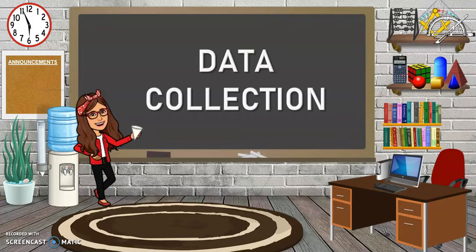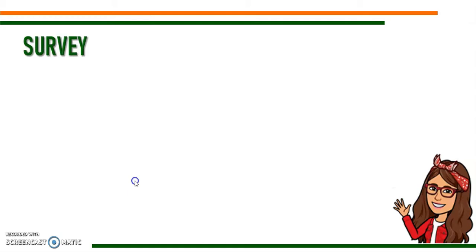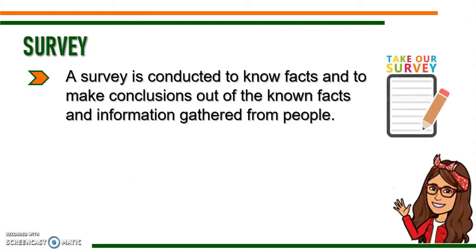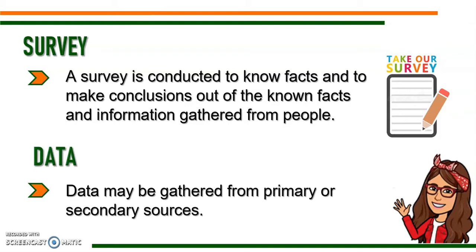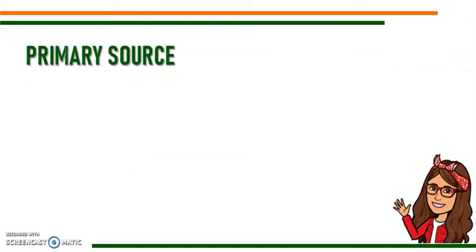Now, let's continue with data collection. We collect the data through a survey, which is conducted to know facts and to make conclusion out of the known facts and the information gathered from people. This information is what we call the data. Data have two sources, the primary and the secondary source. Which are considered as the primary source of data?